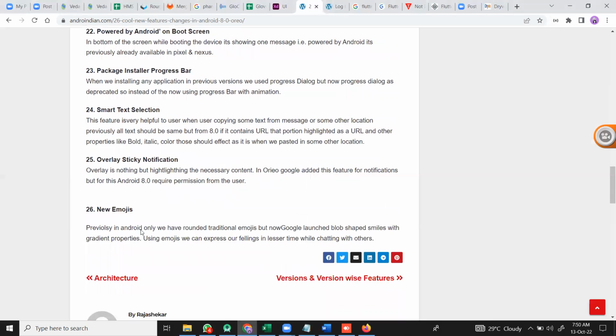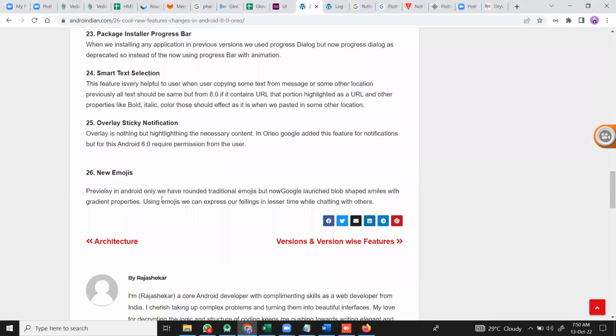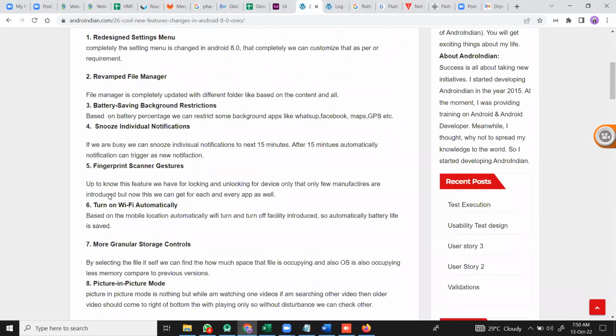So the last is the new emojis. Like right now we are saying okay, okay means thumb, we are giving a lot of emojis. So all those emojis we can also see here. So these are all the features in Android 8.0.